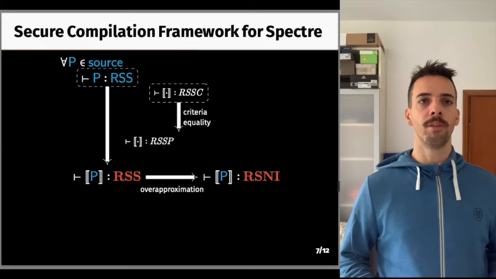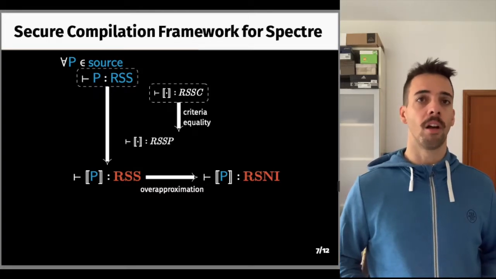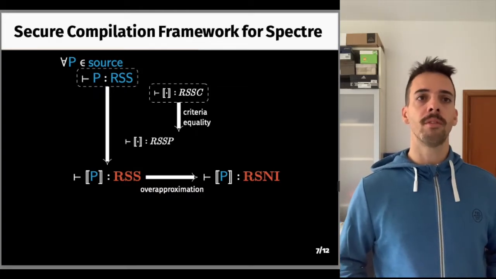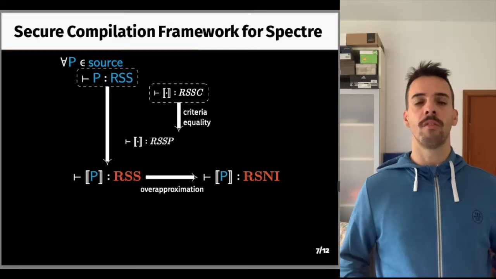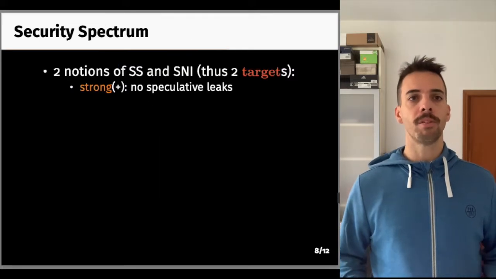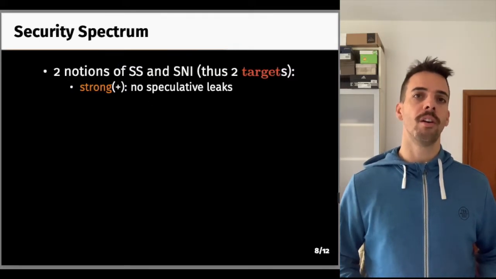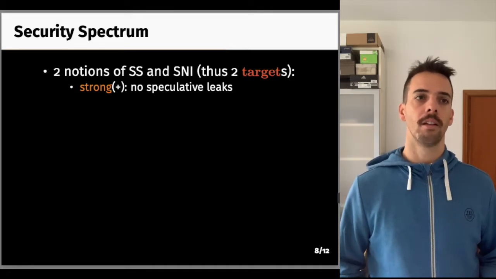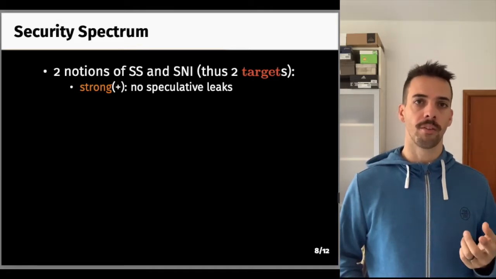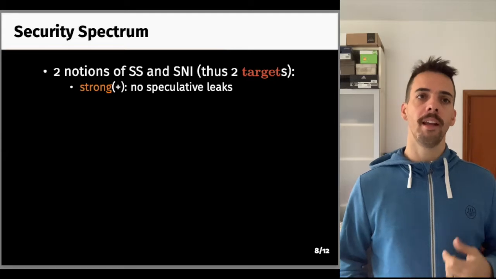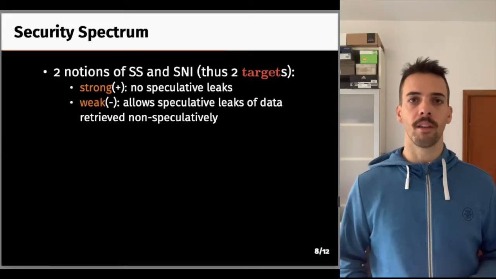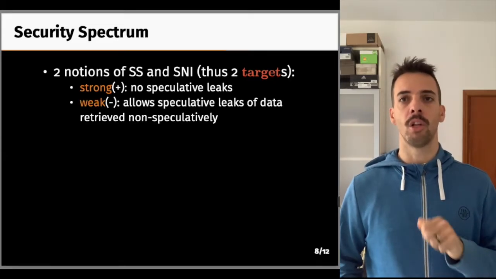For simplicity of proofs, since RSSC compilers are also RSSP, we just have to prove RSSC and the whole chain of implication is satisfied. To be precise, in the paper we consider two variations of SS and SNI. A strong one, denoted with a plus, that prevents all speculative leaks, and a weak one, denoted with a minus, that prevents leaks of data accessed non-speculatively.